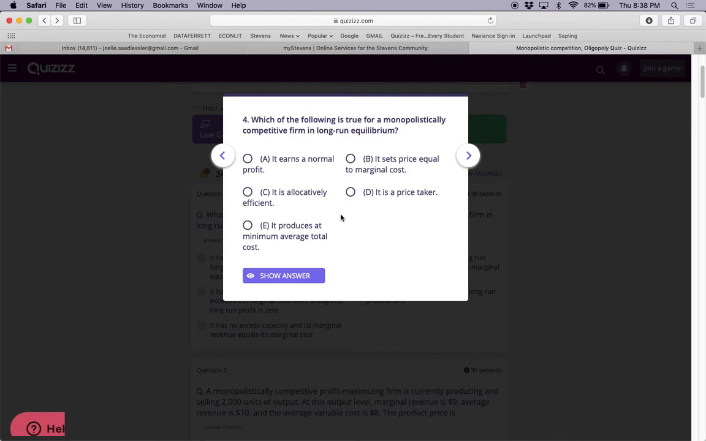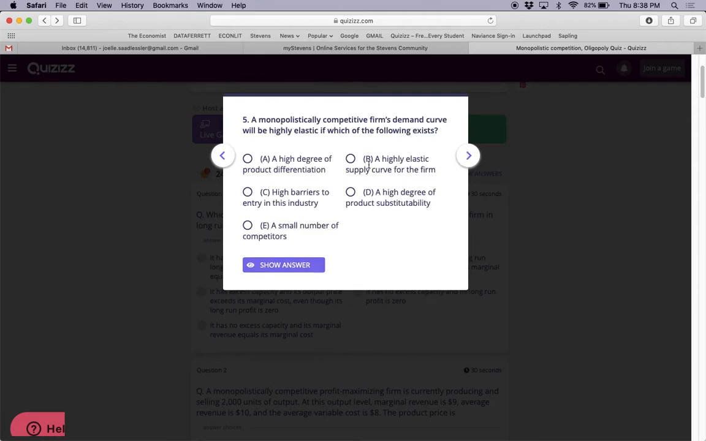Which of the following is true for a monopolistically competitive firm in long-run equilibrium? Let's see. It earns a normal profit. Remember, we said a normal profit is where the profit is equal to 0. A monopolistically competitive firm's demand curve will be highly elastic if which of the following exists? Highly elastic means that the customers are very sensitive to a price change, so the demand curve is very flat, fairly flat. Not perfectly flat, but very flat. When does that happen?